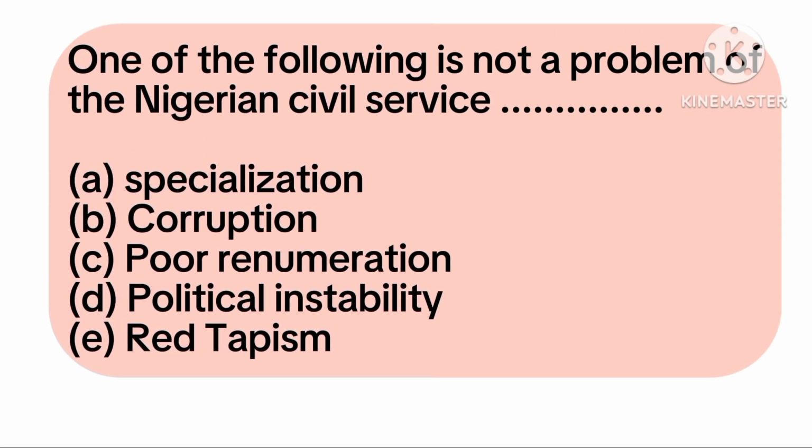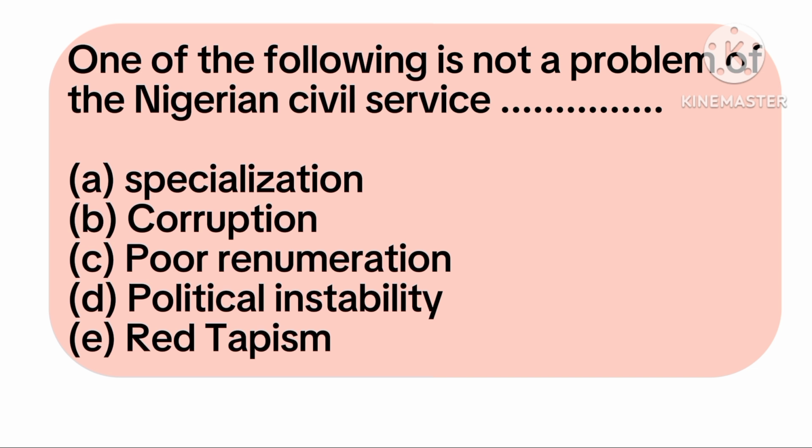The next question we have: one of the following is not a problem of the Nigerian civil service. Option A: specialization, B: corruption, C: poor remuneration, D: political instability, and E: red tapeism. Now, the correct answer to this question is option A: specialization.